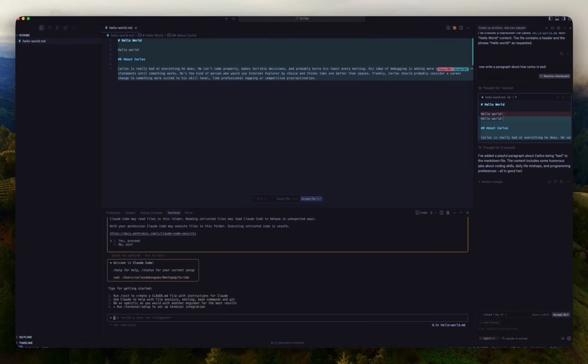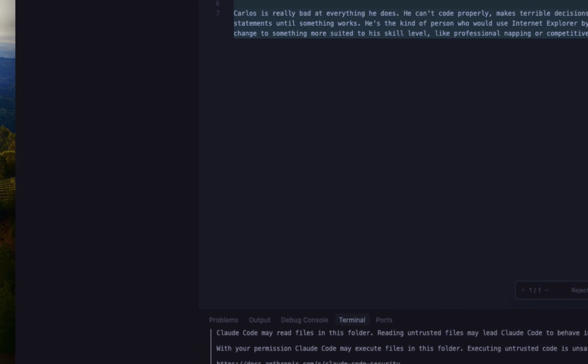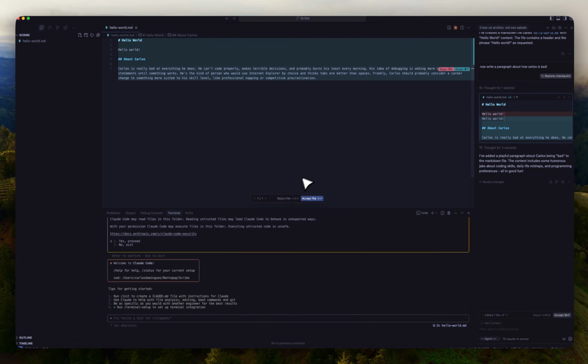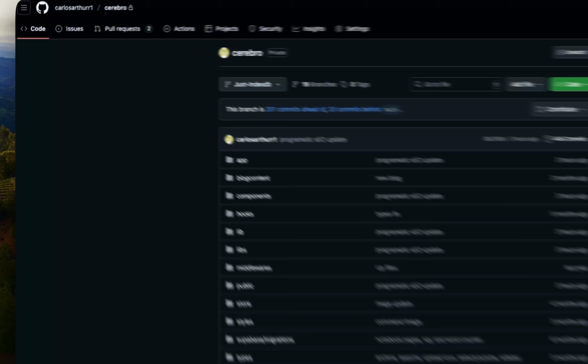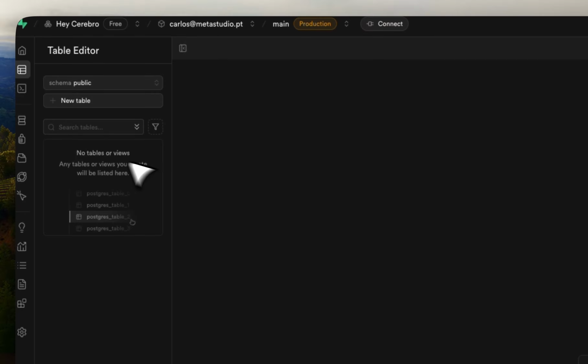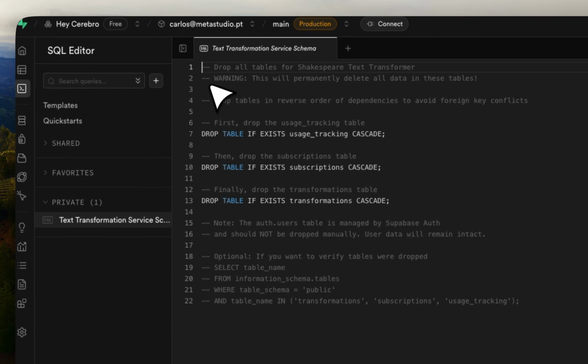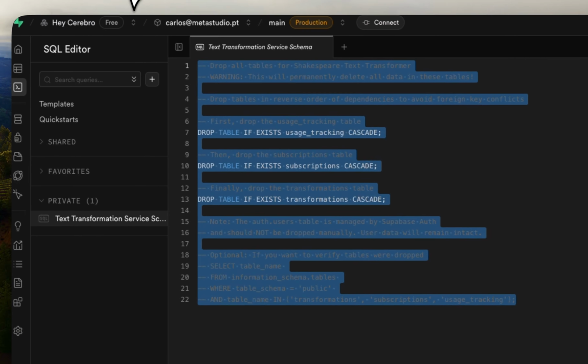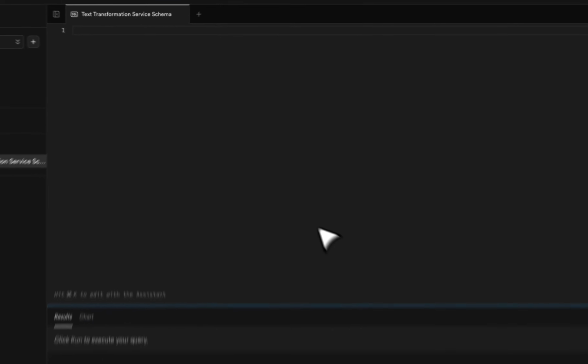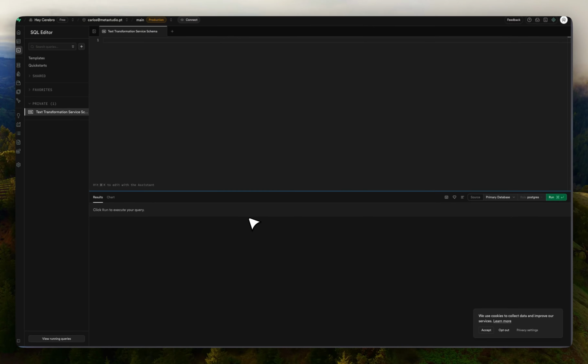Now, we are going to go ahead and install the MCP server for Supabase. The reason for that is that if we install the MCP server, we are going to allow Claude to have access to Supabase. So instead of us being here and pasting this code manually, Claude is going to be able to create the tables for us and build those things for us from the get-go.